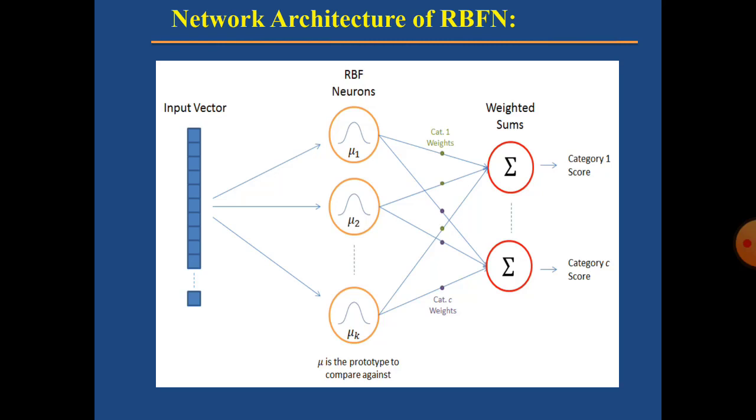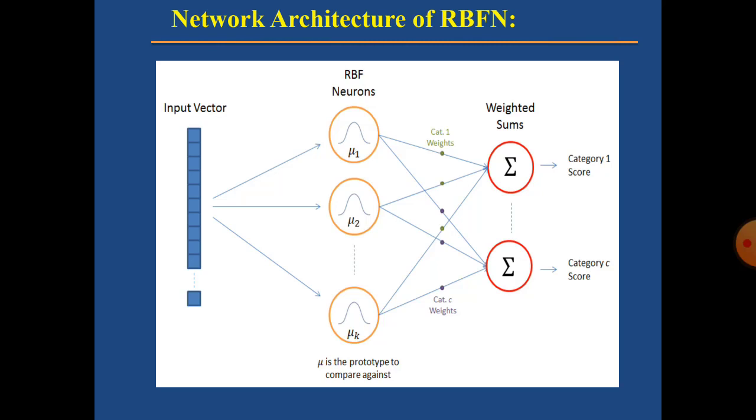Coming to the output nodes. The output of the network consists of a set of nodes, one per category that we are trying to classify. See here in the output node, it is showing a weighted sum. Based upon the weighted sum, it is going to calculate the category to which the input belongs. Each output node computes some score. Typically, a classification decision is made by assigning the input to the category with the highest score.